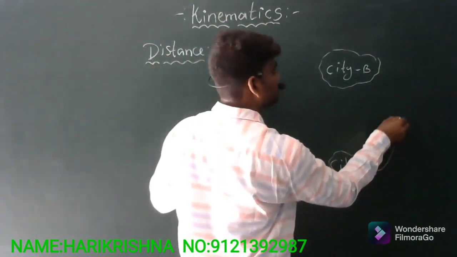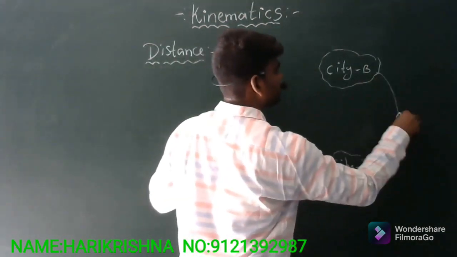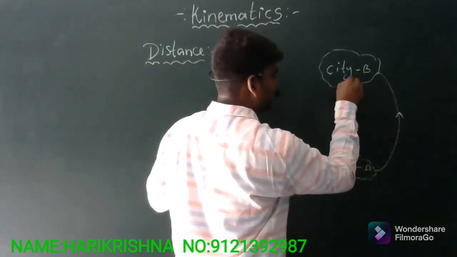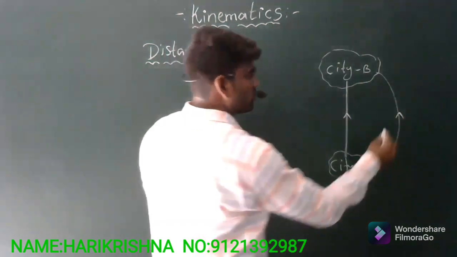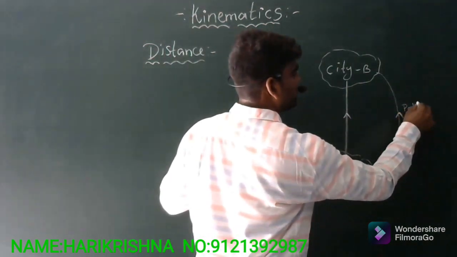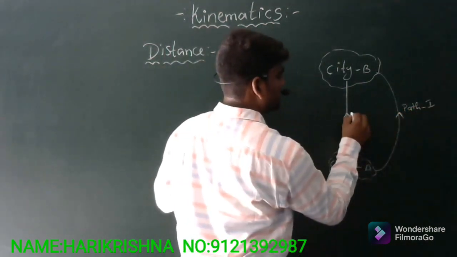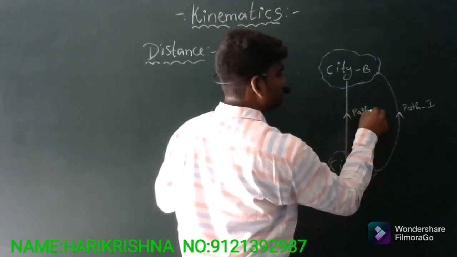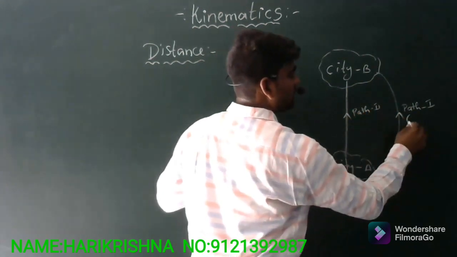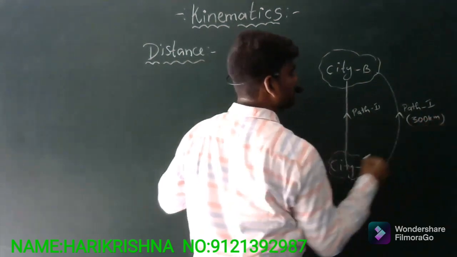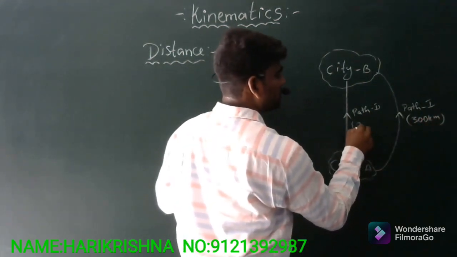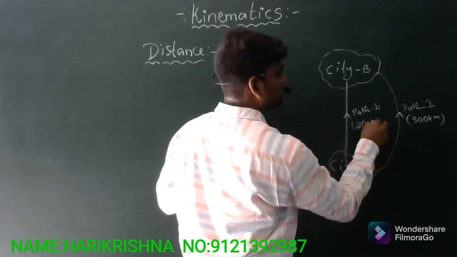One is this path, and one more path will be there, which is the straight line path. This is path 1 and this is path 2. The length of path 1 is 300 kilometers, and the length of path 2 is 200 kilometers.